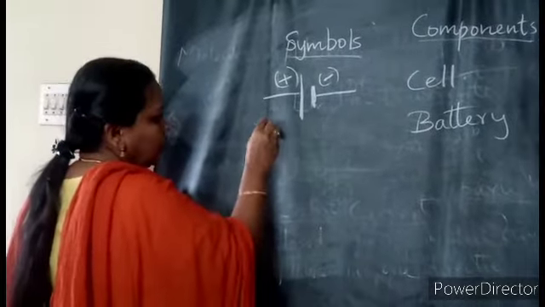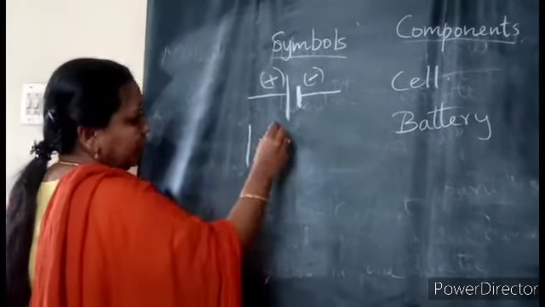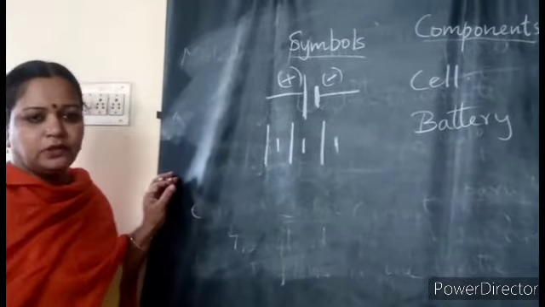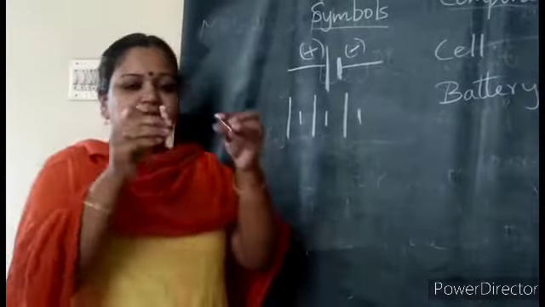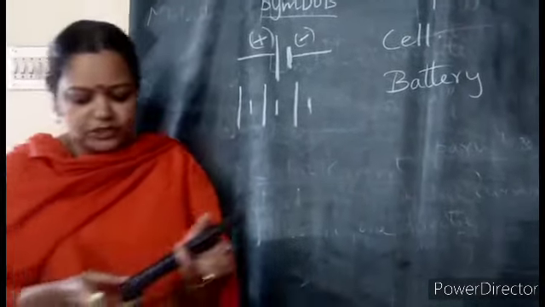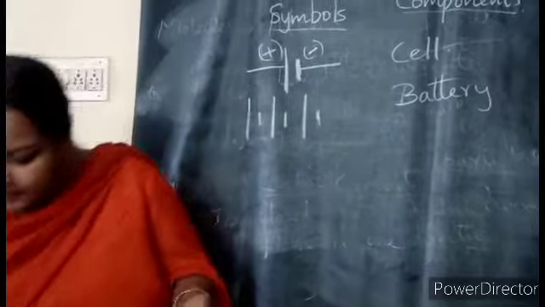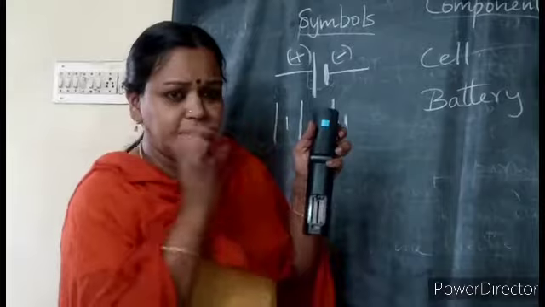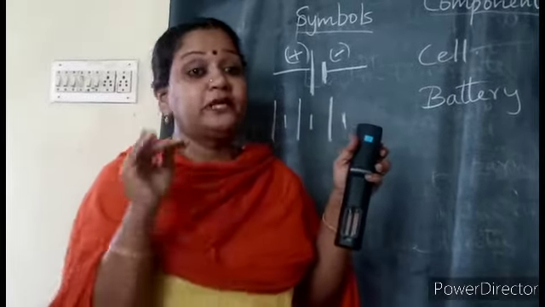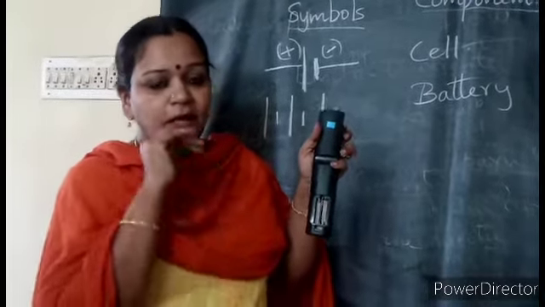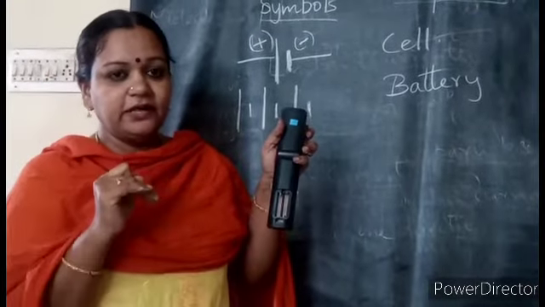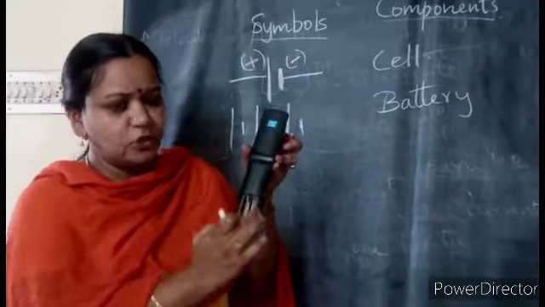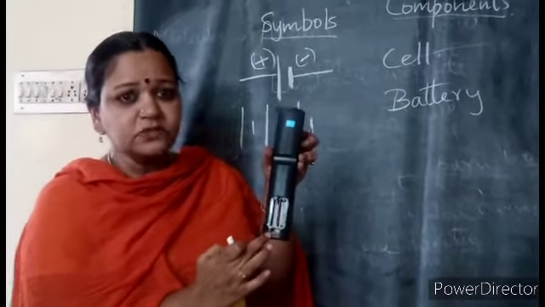So you have to draw one longer thin line, one shorter line, again longer, shorter, longer, shorter. Is it the correct way? There should be connection. When you connect these all in a remote, a remote like this in your home, they are not kept in different places. They are given a particular case, and they should be kept in a particular way also. Then only the remote will work. The flow of current will take place, and this will supply the energy for the remote to work. This is called the cell holder.